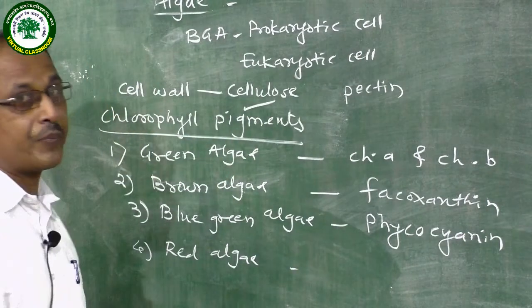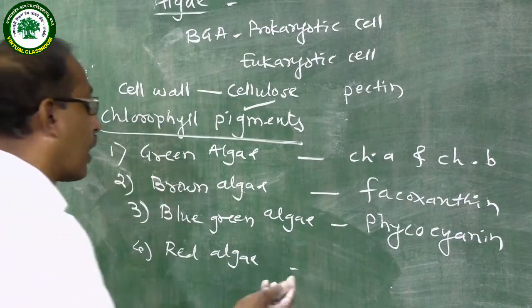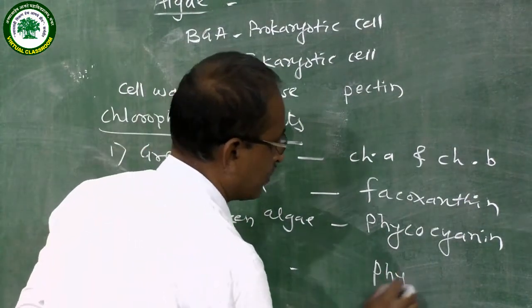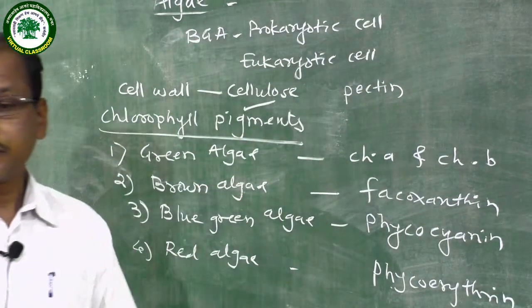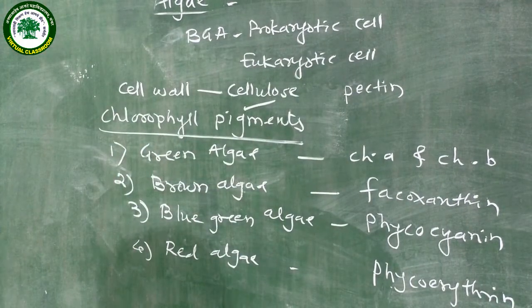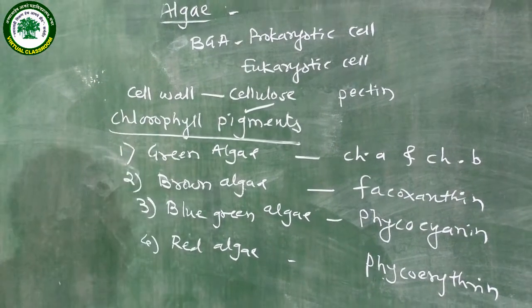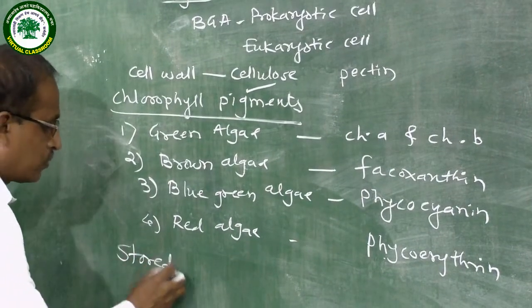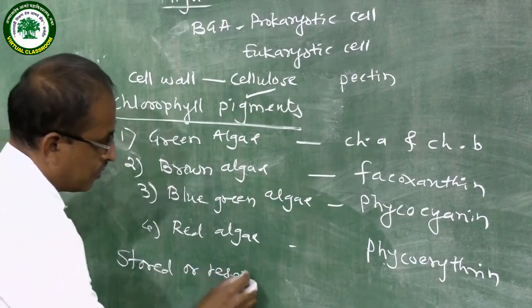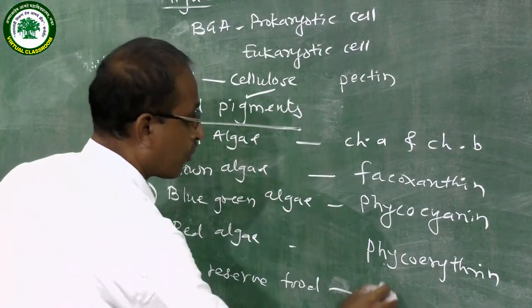And last is the red algae. In red algae, phycoerythrin pigment is in more amount. Then in algae, the stored or reservoir food material is in the form of starch.